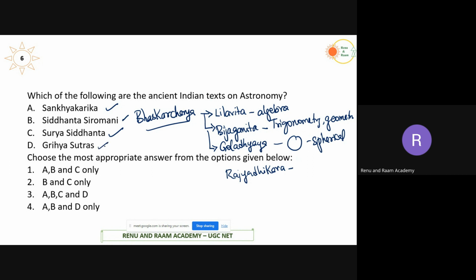Coming to the next one, Griha Sutras. Griha means home. So Griha Sutras are those books which talk about the rituals or the duties of a householder. In these books, the householder is said to perform some rituals. For doing those rituals, he has to get the help of planetary motion. He has to see where the planet is, the constellations. Nowadays, they look for the date for doing some homa. That is also mentioned in Griha Sutra. For domestic rituals and ceremonies, we need information on astronomy also. So even this book is considered to be a text on astronomy. So the answer is A, B, C, and D.